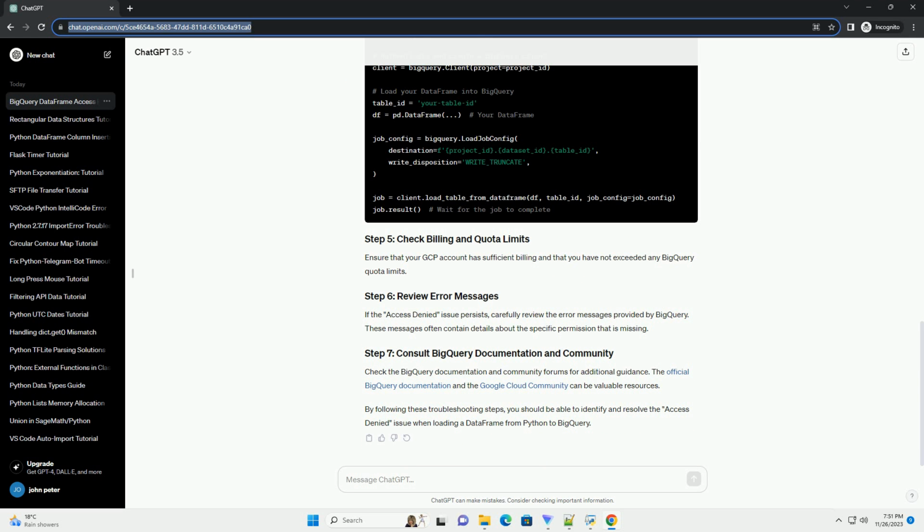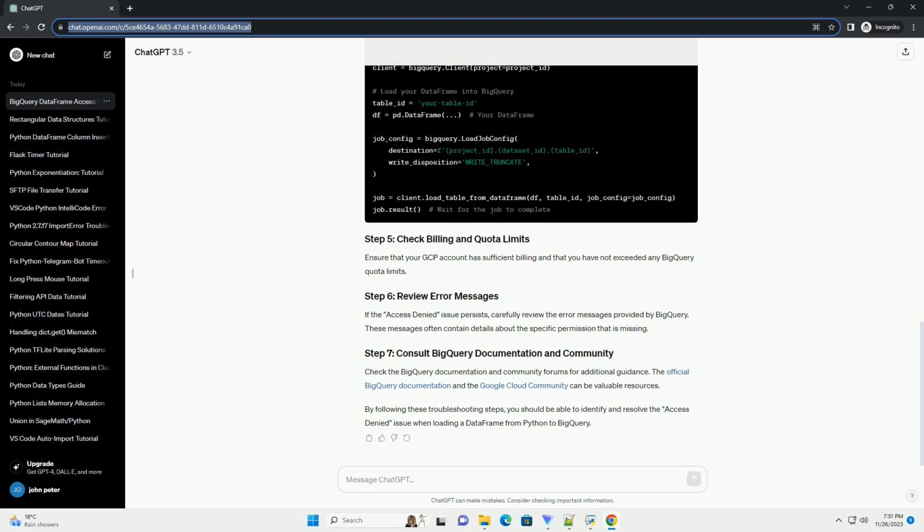Double-check your Python code to ensure that you are specifying the correct GCP project and dataset in the BigQuery client. For example, ensure that your GCP account has sufficient billing and that you have not exceeded any BigQuery quota limits.